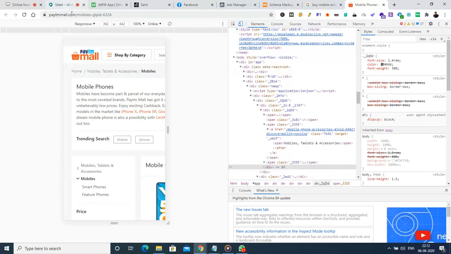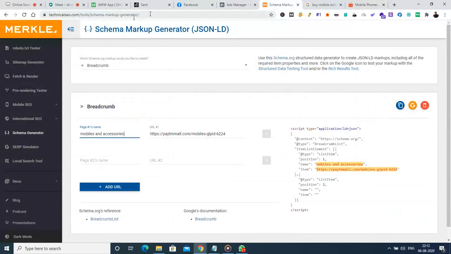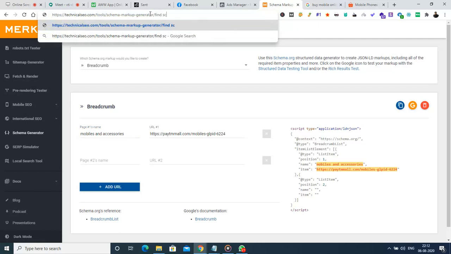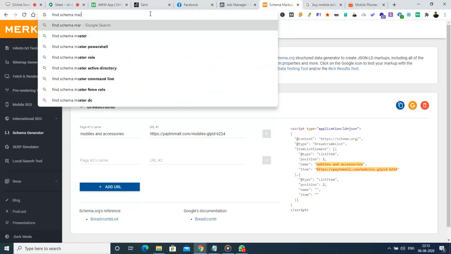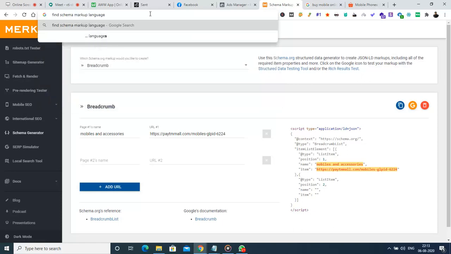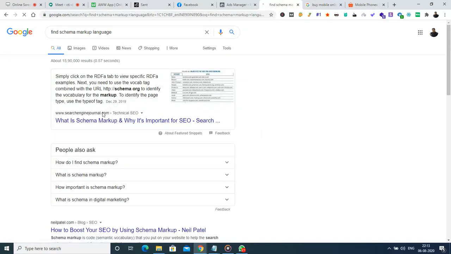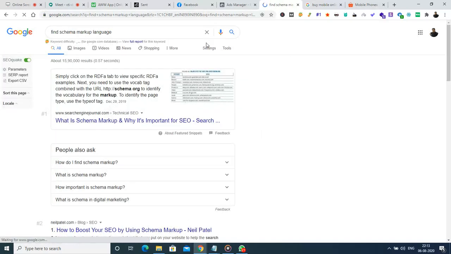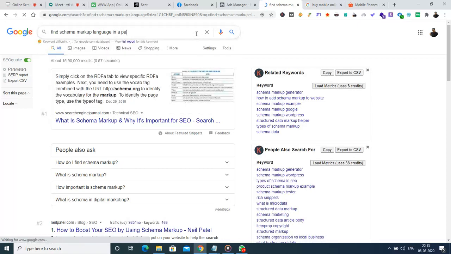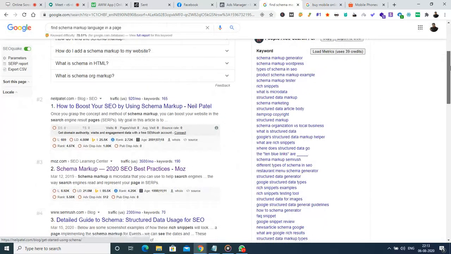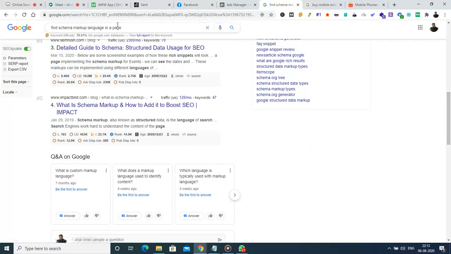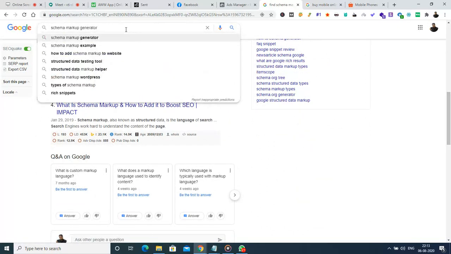There are a lot of schema markup languages. Let us do one thing. Let us copy this and try to find out what schema markups are available. Schema markup generator.